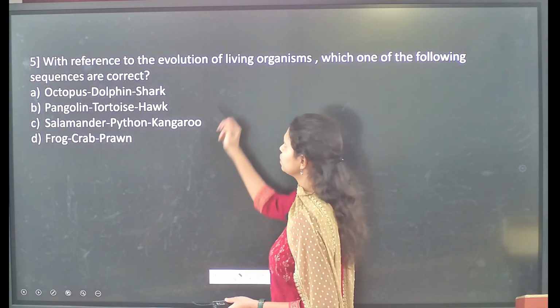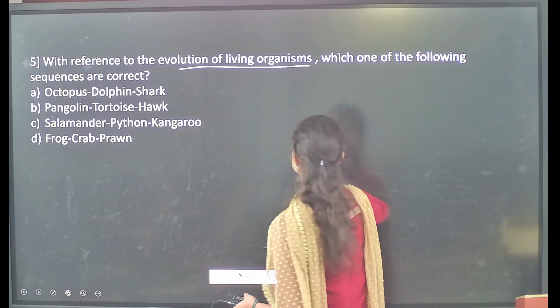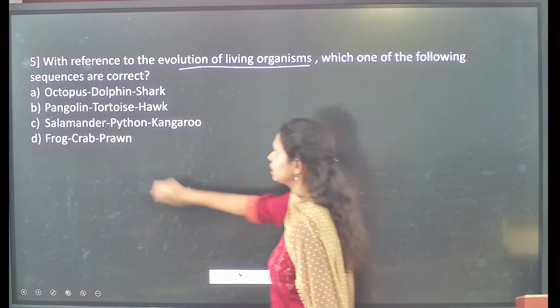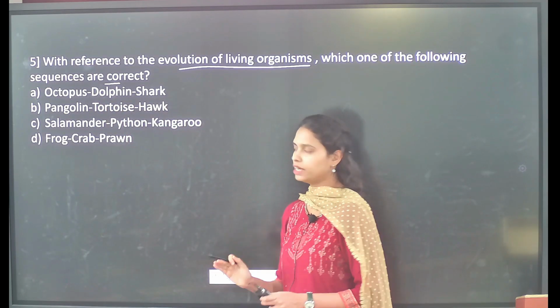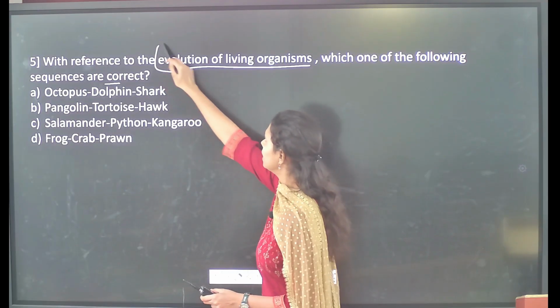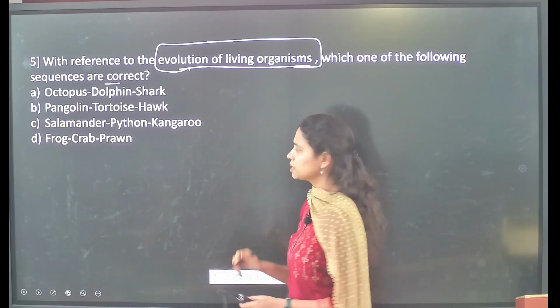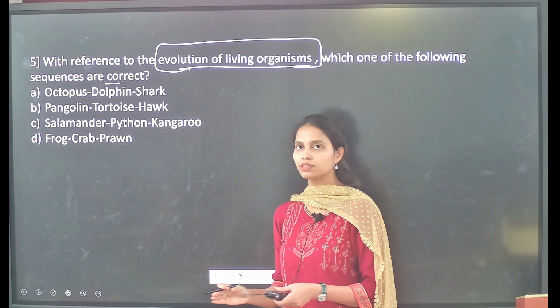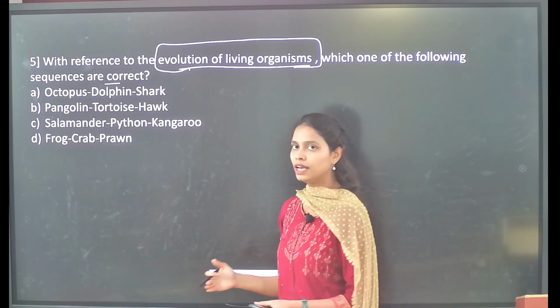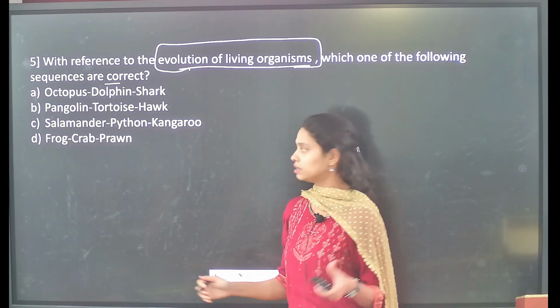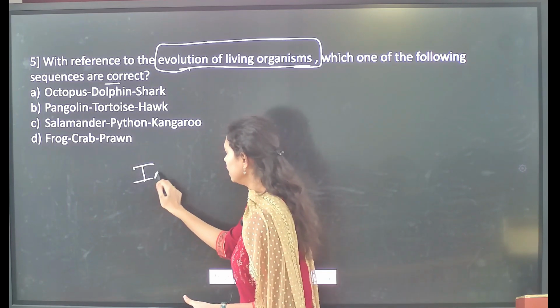Followed by, with reference to the evolution of living organisms, which one of the following sequences is correct? Before getting into the different statements, you have to understand what the evolution of living organisms is and how different living organisms evolved with time. First and foremost, in the past evolution we had the invertebrates.